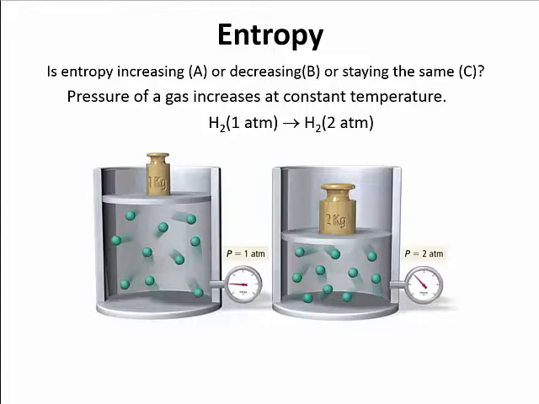On the right, we've got the pressure of the gas at 2 atmospheres. So between those, which one has more freedom of motion? Well, the one on the left, the particles can move around a lot more. They have more freedom. Therefore, as we increase pressure, we decrease that freedom of motion, which means we decrease entropy. So in this case, going from 1 atmosphere to 2 atmospheres is decreasing entropy.